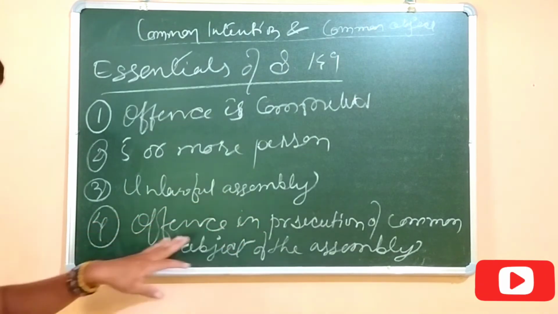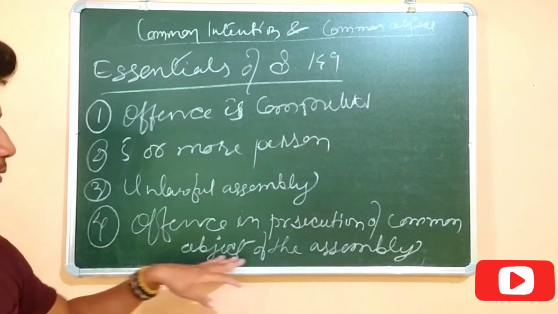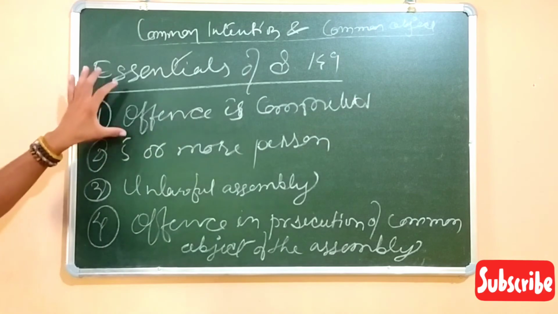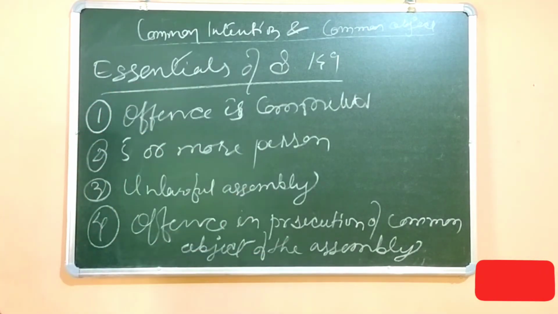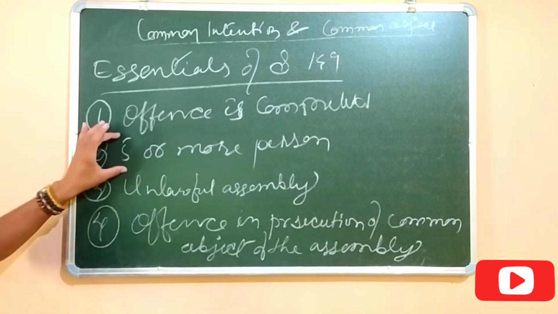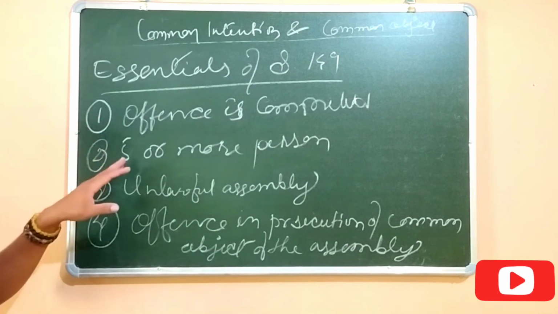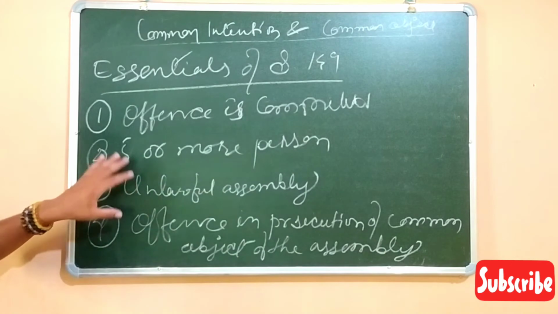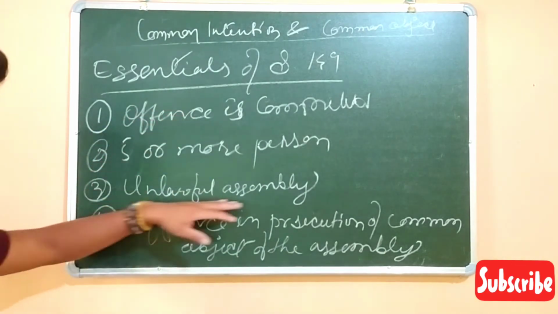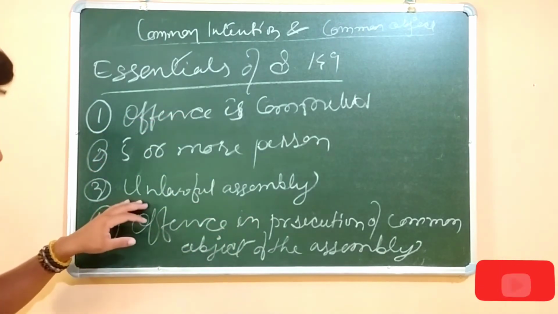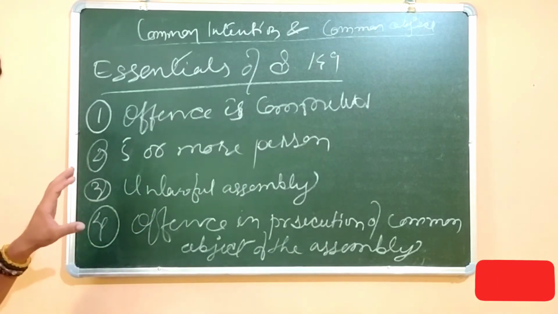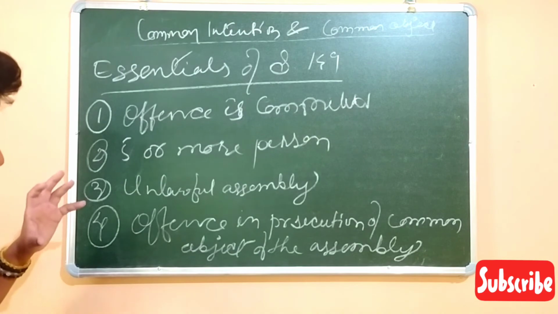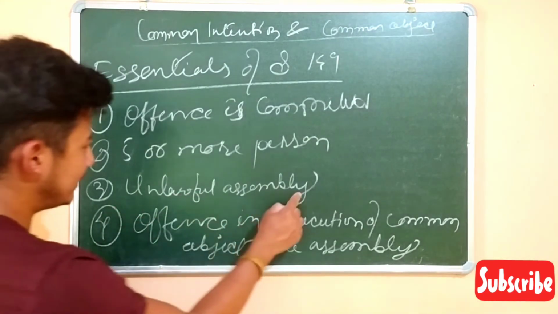The prime requirement is that there should be an offense committed by the group, the group consists of 5 or more persons, and the group is unlawful. There is no permission from the authority for the constitution of the group. So that is the unlawful assembly.